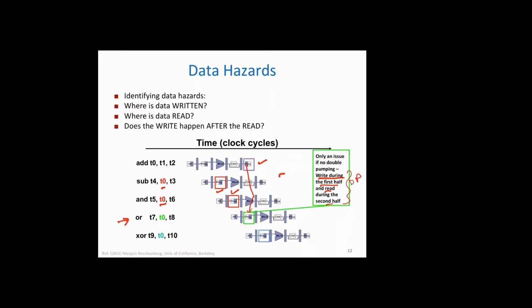So only 2 instructions are in trouble. And this one is fine, reading in the 6th cycle, so it will get the correct value. Any doubt?